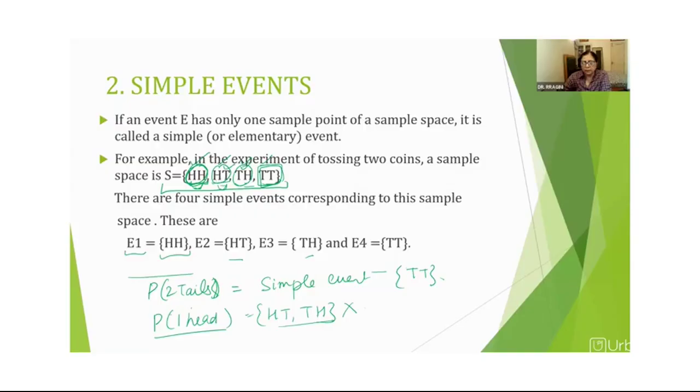The event is defined as getting one head, but there are 2 possible outcomes satisfying this condition. So when we write more than one outcome, it is not simple. We should only have one possible outcome, right?